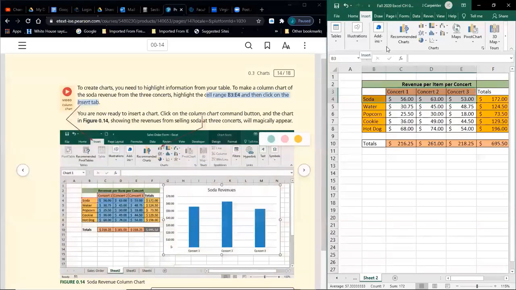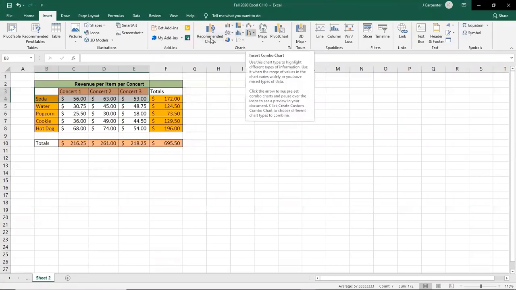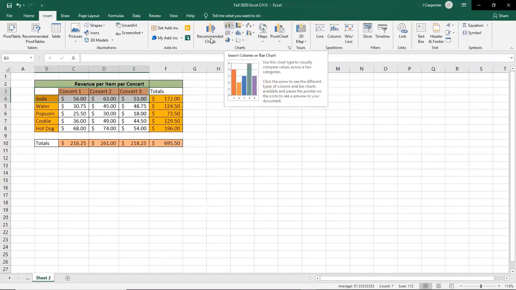So we're on Insert now. And then it says to click on the column chart command, and that chart should appear. So column chart is right here. Columns are these verticals. Now you might say, here's column chart, but that says Insert Statistics chart. This also kind of looks like a column, but it says combo chart. So this is just our standard column chart.